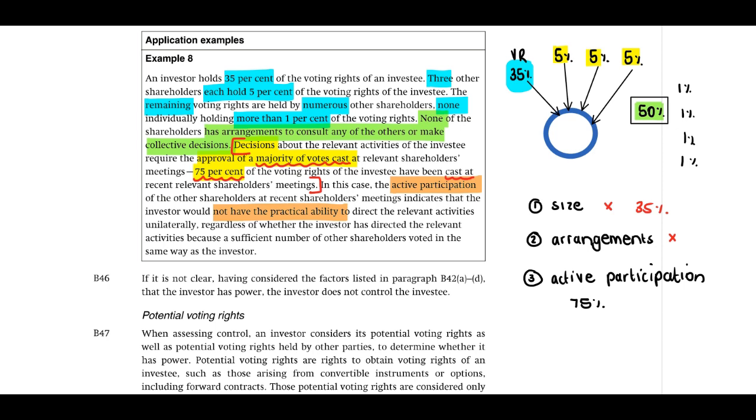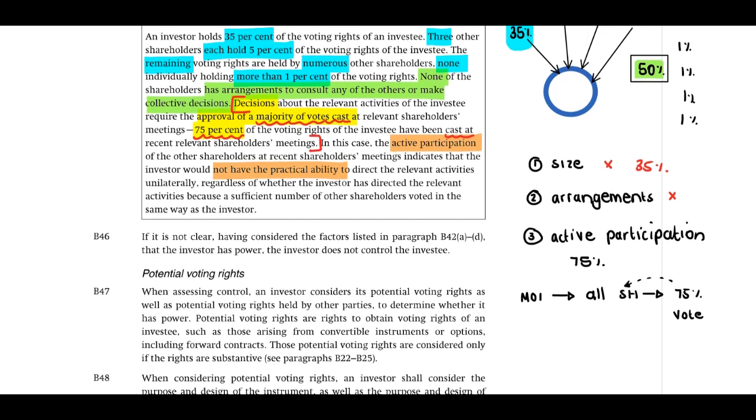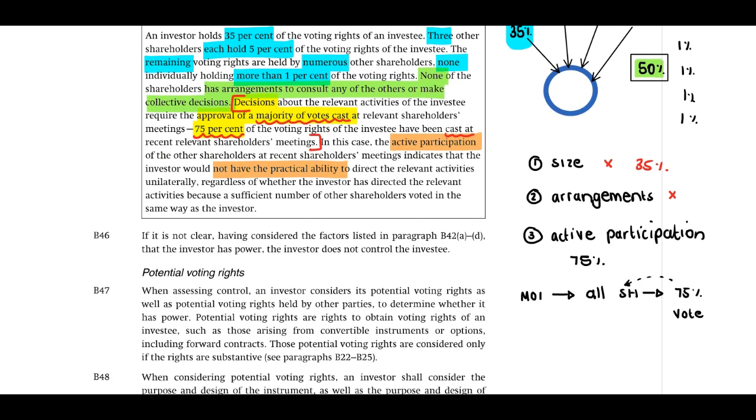Now, if I just take this one step back, and let's just use normal terms. The MOI of this company, Memorandum of Incorporation, indicates to us that of all of the shareholders present in a shareholders meeting, when decisions are made, 75% of all of these shareholders should vote. Now, in a scenario, you will have to read very carefully.